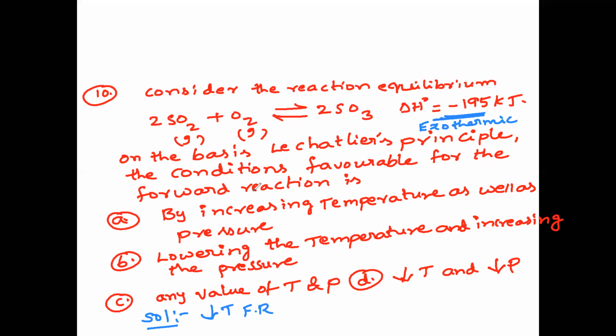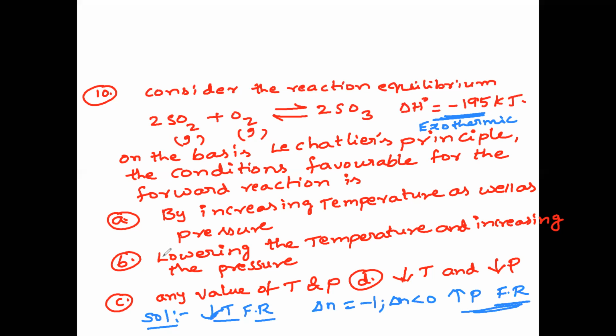Now, because they have given both pressure and temperature, let us check the pressure also. Since delta n is equal to 2 minus 3, it is minus 1. It is negative. Since delta n is less than 0, high pressure favors the forward reaction. So these are the two conditions: low temperature and high pressure favor the forward reaction for this reaction at equilibrium.